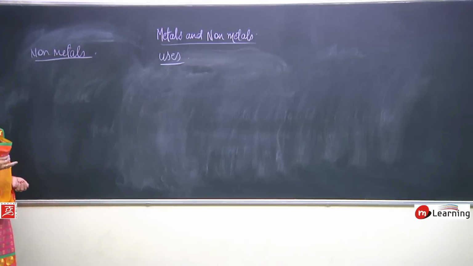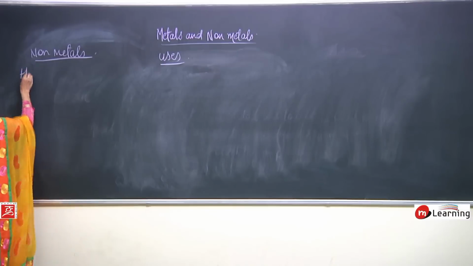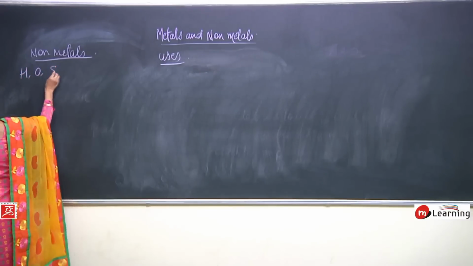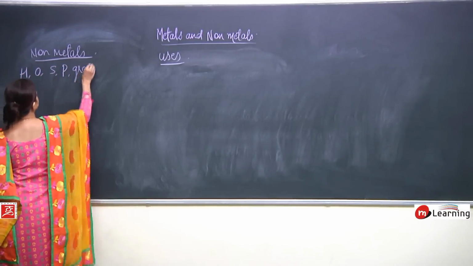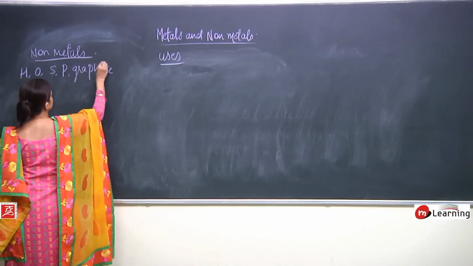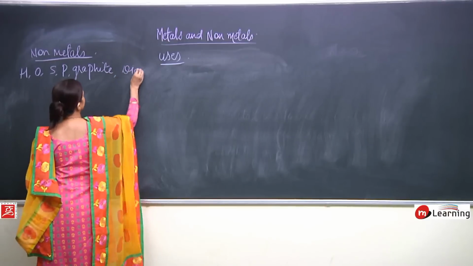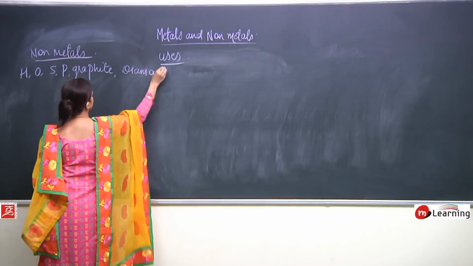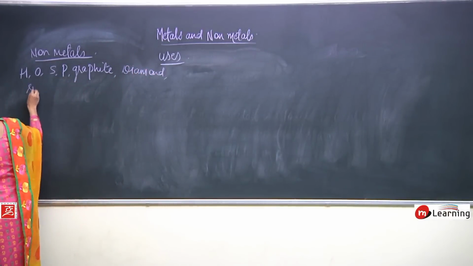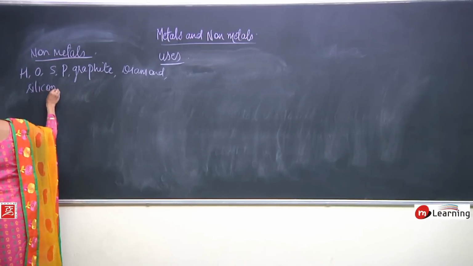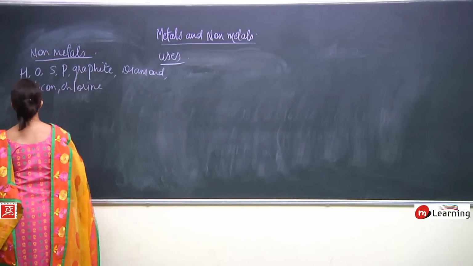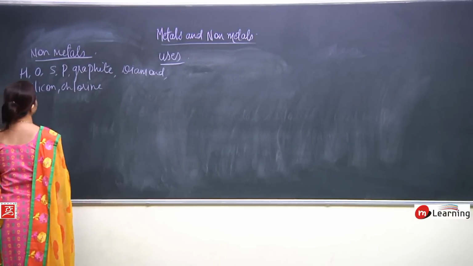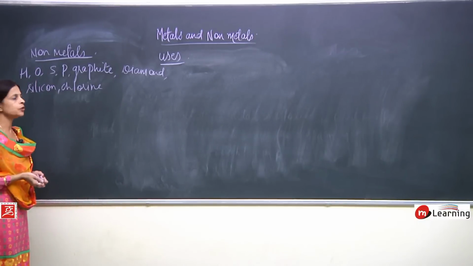Now when we talk about non-metals, we will be discussing uses of, say for example, hydrogen, oxygen, sulfur, phosphorus, even graphite, diamond, then silicon, chlorine. So these will be the non-metals which we are going to discuss.